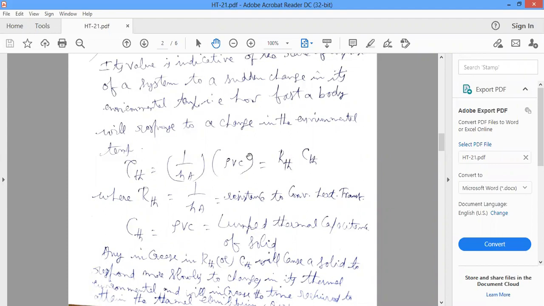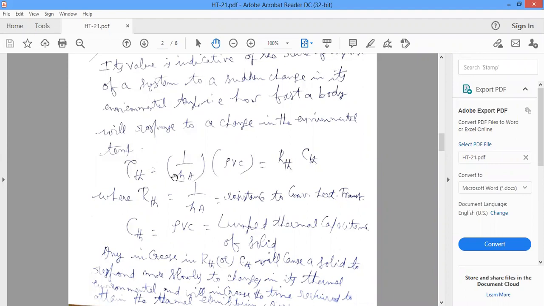This is very, very important. The thermal time constant in the lumped parameter system is a product of thermal resistance and thermal capacitance. If there is more thermal resistance and more thermal capacitance, obviously more time is required to reach thermal equilibrium for the particular system.